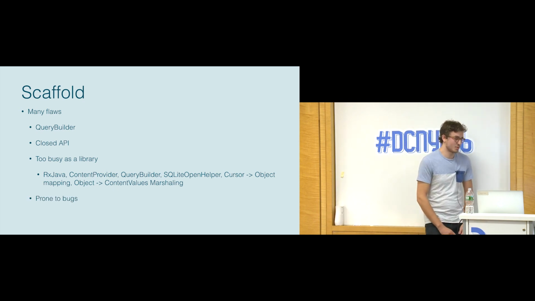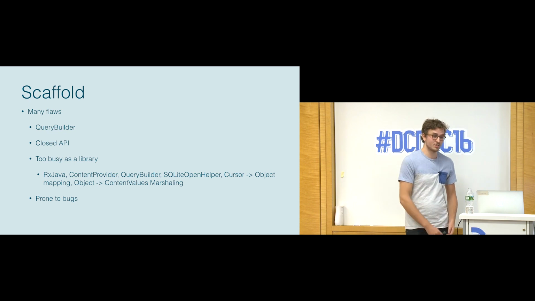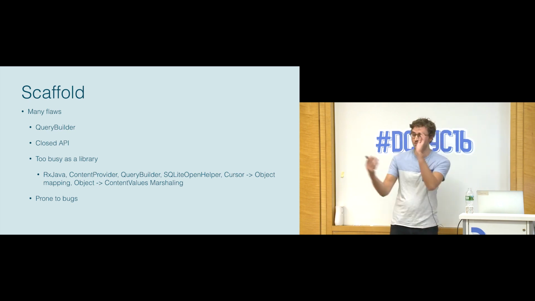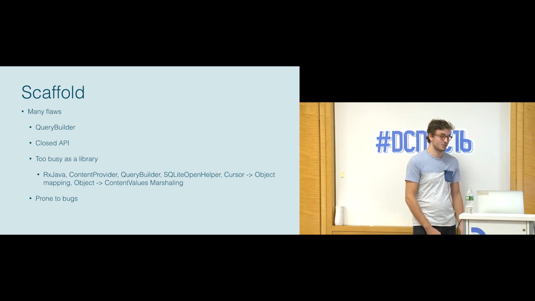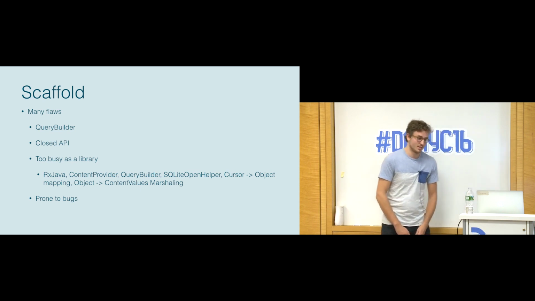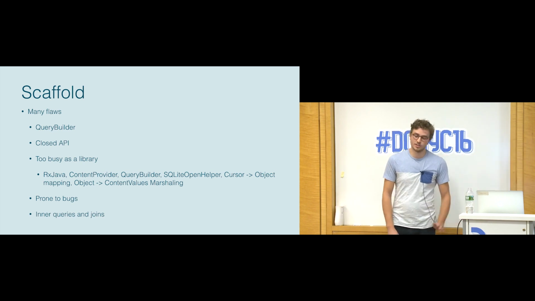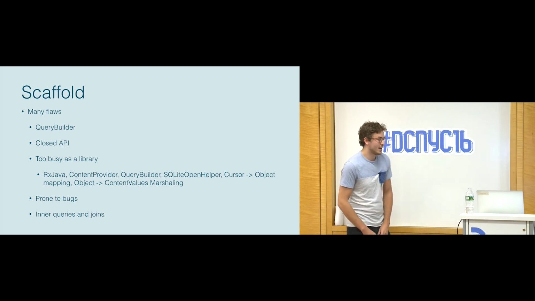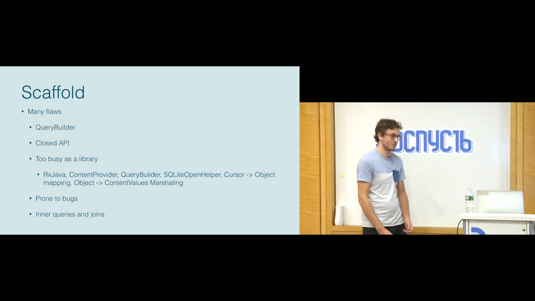The other big one was that it was prone to bugs. The code inside was really complex. It had to do a lot of reflection in order for the generated code to reference the static code. So there were a lot of bugs in it, and it was hard to debug, which wasn't great as well. And then inner queries and joins. This is sort of tied to Query Builder, that we saw that anytime we had to do inner queries or joins, it suddenly became infinitely more complex than doing it in SQLite and really hard to read.